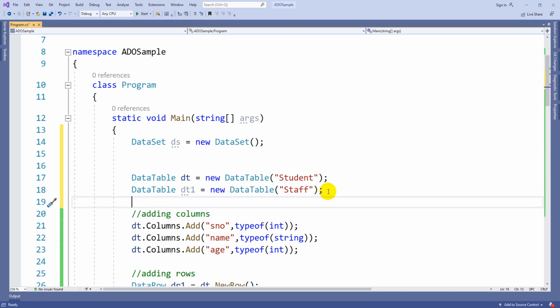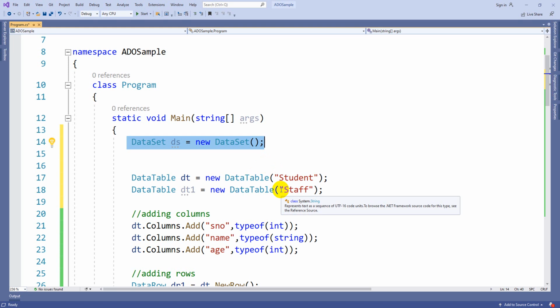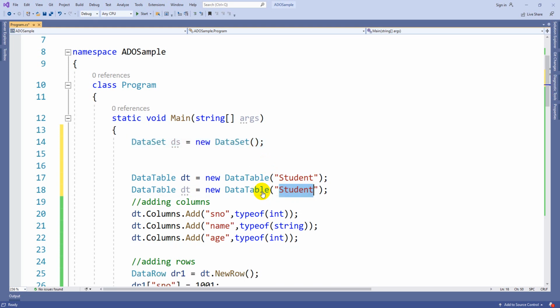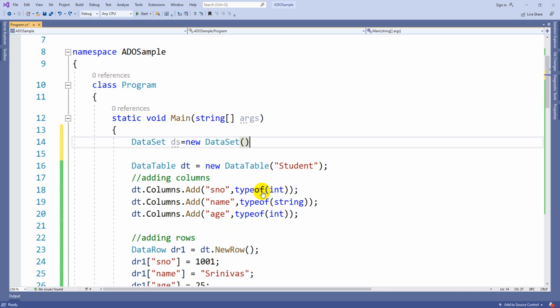After that you add these two tables to this data set, that's it. I will have a detailed program in the second session. First of all, you people complete practice for this data table. In the next video, I will cover the data set also. Yeah, thank you.